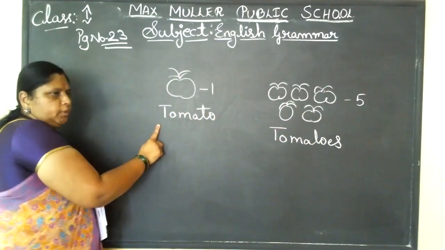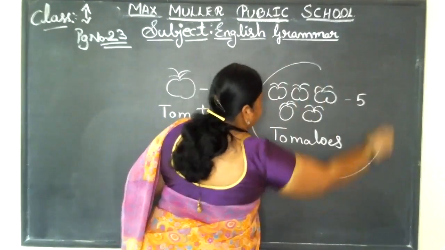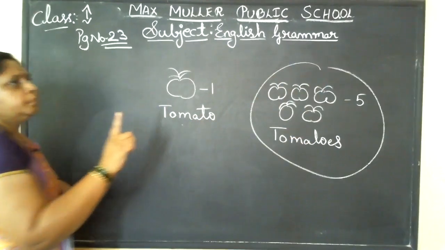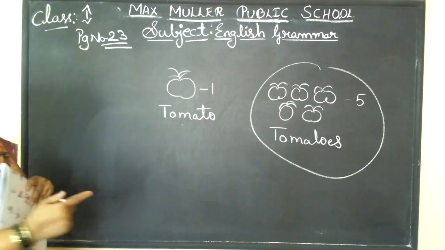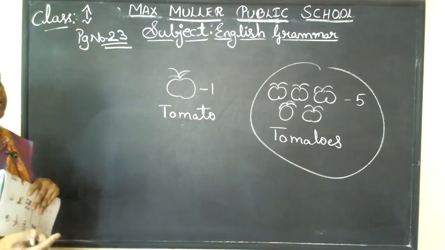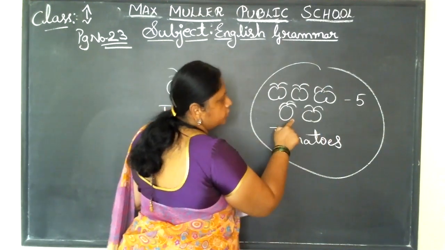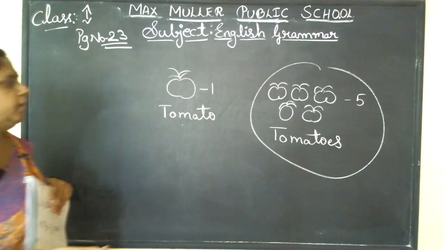Here only one you can see. This is more than one. So here 5 are there. This is only tomato. If you see one thing, you call it one book, one tomato, one chocolate, like that. If you see many, what do you tell? You tell it as tomatoes, books, chocolates, like that, children.